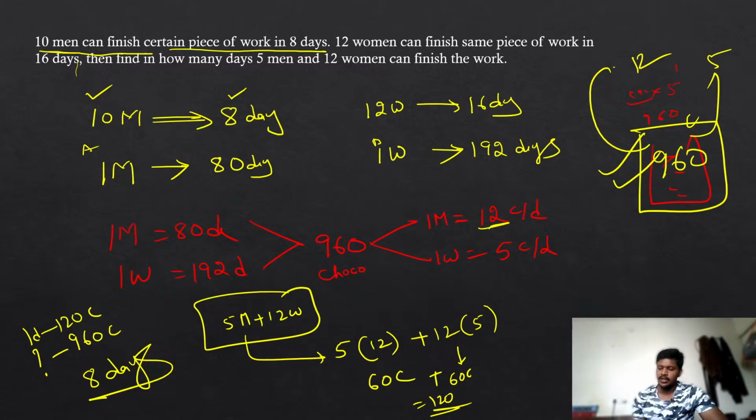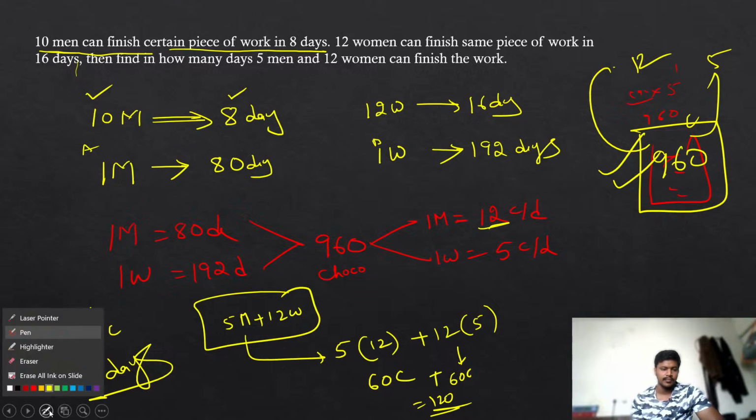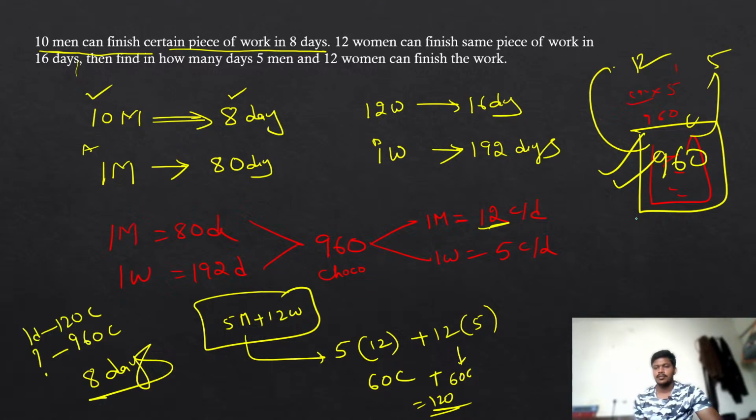I am going to repeat the entire problem once, then you will get a better idea. See guys, if I want someone to complete the packet, listen very carefully. I am saying that I have a packet with 100 chocolates in it. I am asking how many days I will take to finish the chocolate packet.